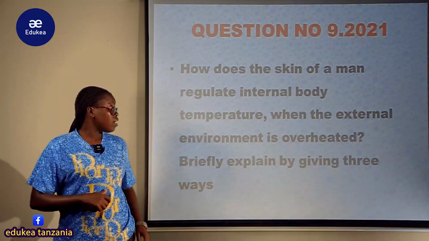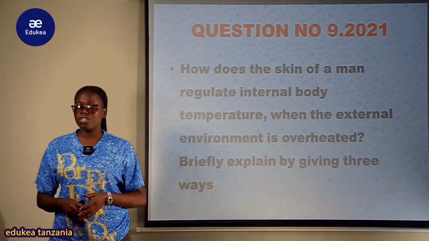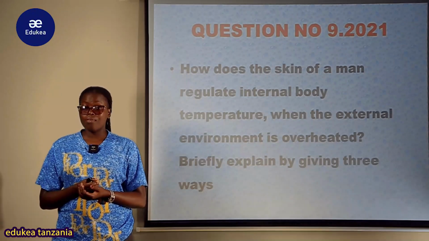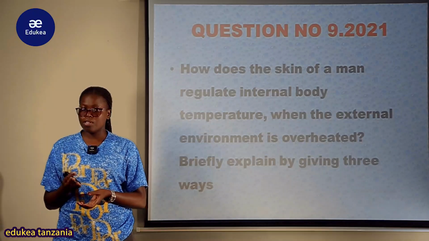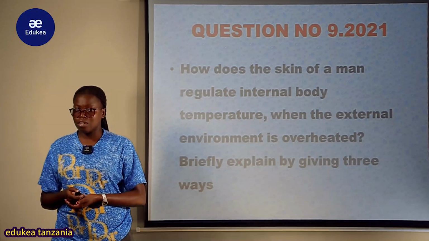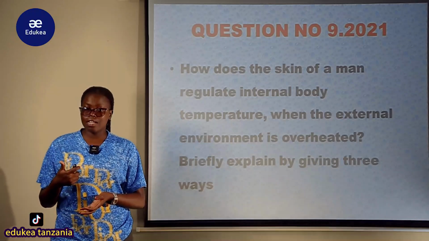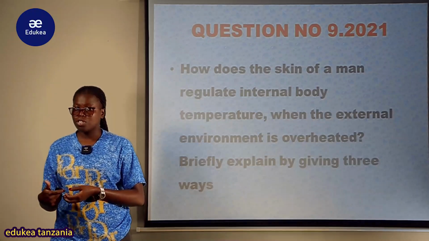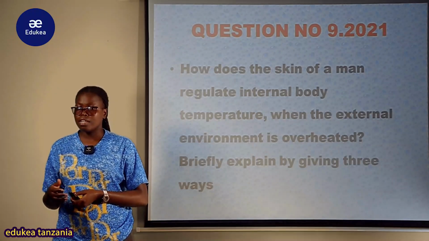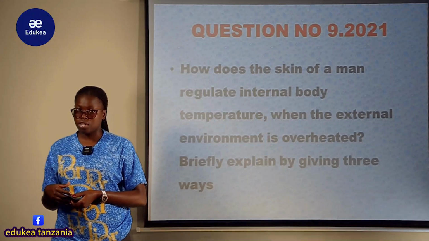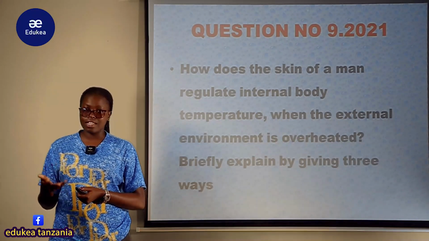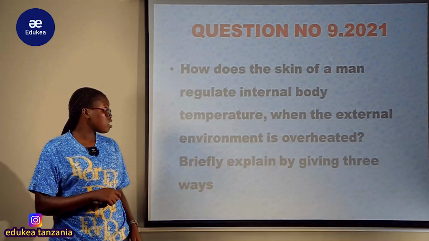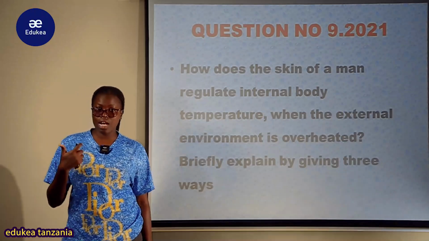So now let us answer our question. In our topic of regulation, we learned that there are various kinds of regulation. The first one is thermoregulation. Thermoregulation means the ability of an organism to regulate its body temperature depending on the changing of the external temperature. That's why we call it thermo, meaning it deals with the regulation of temperature. Within that concept is where the question has been derived.